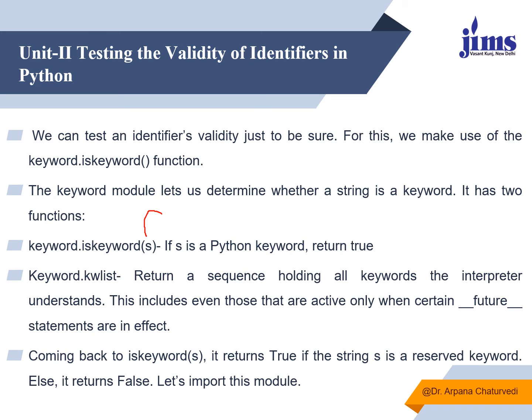Second is keyword.kwlist, which returns a sequence holding all keywords the interpreter understands. The list of entire keywords shows what all keywords Python supports. And coming back to iskeyword(s), it returns true if the string s is a reserved word, otherwise false.